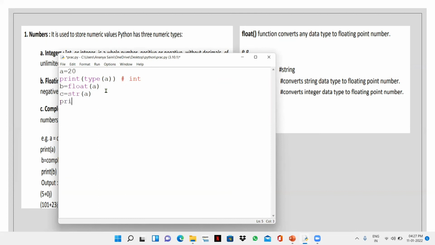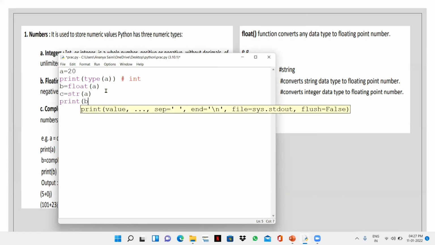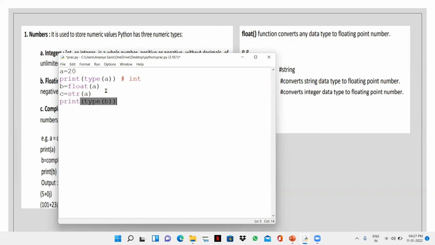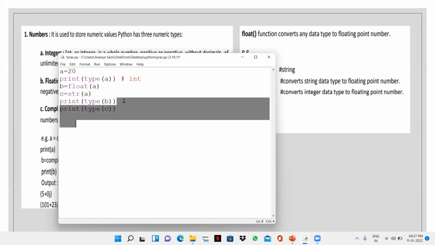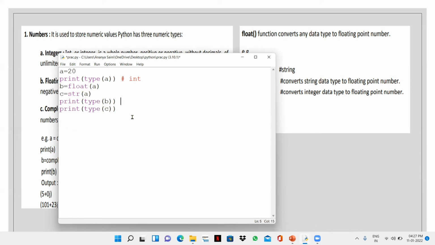And now if I write print type b, and print type c, this would give us a float. The type is float, and the type of this will be string. Let's see.